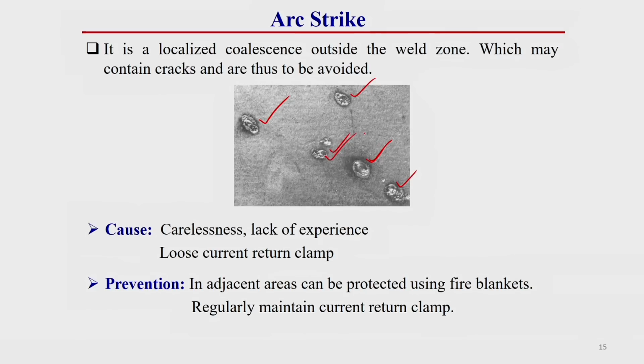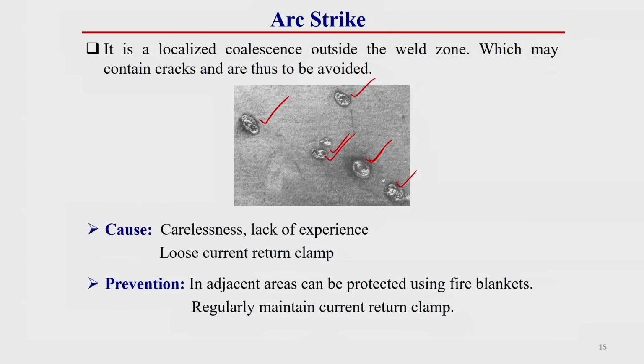Once it shifts to the base material and strikes the surface, the arc can create this arc strike defect, and over this region there is a chance of cracks also.